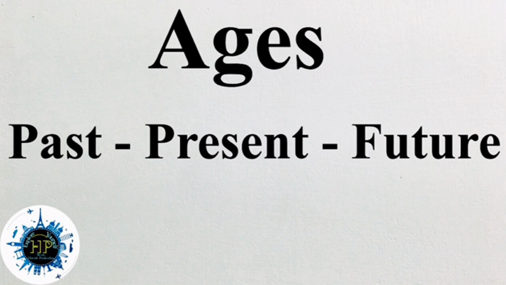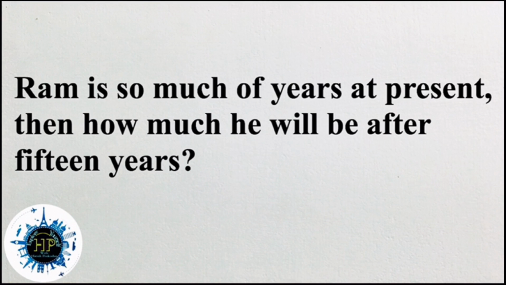So the question will be like this: Ram is so many years old at present, then how much will he be after 15 years? Sometimes that type of question will be asked. Otherwise, maybe we can take Ram as a person. He has this much age presently, and after 5 years, his age will be double the present age. Then what is the present age? Likewise, different types of questions they will ask.